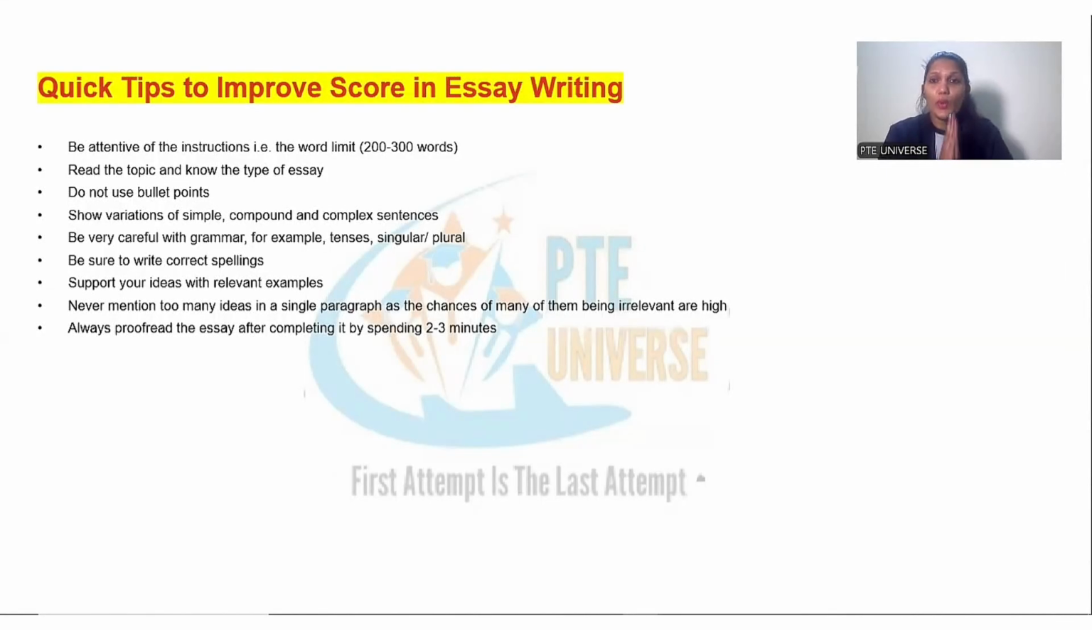Guys, next we're going to quickly recap the tips to improve score in essay writing. First thing, follow the word limit, that is 200 to 300 words. If you're not very good with typing, I'll recommend you write something between 210 to 220. Tip number two, read the topic and know the type of essay. A lot of people don't read the topic, they directly start typing. First, read the topic, structure your response.